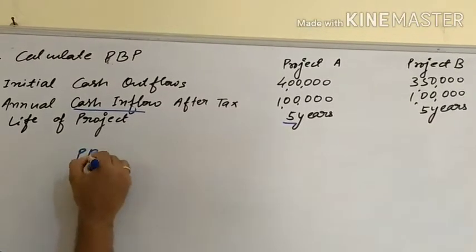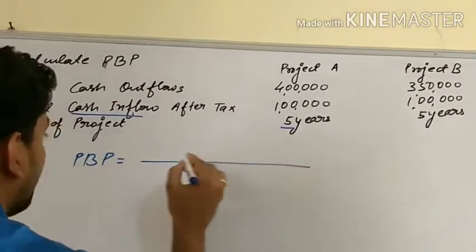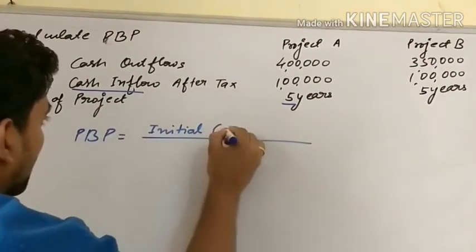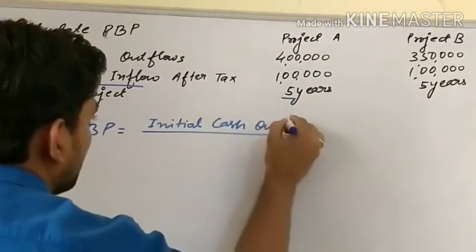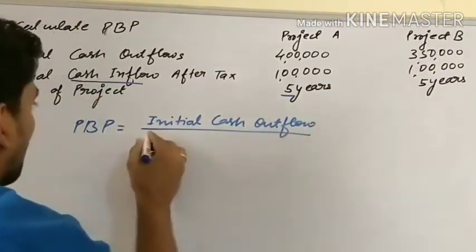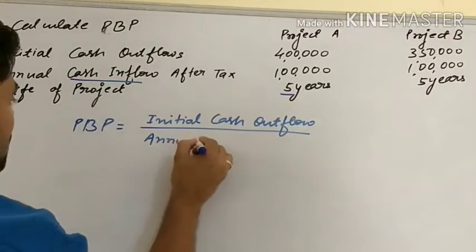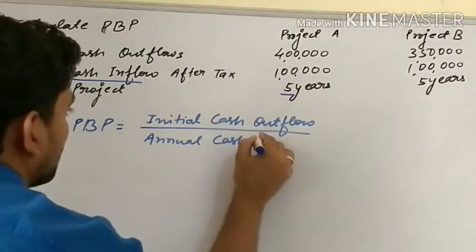See the formula: payback period is equal to initial cash outflow upon annual cash inflow.